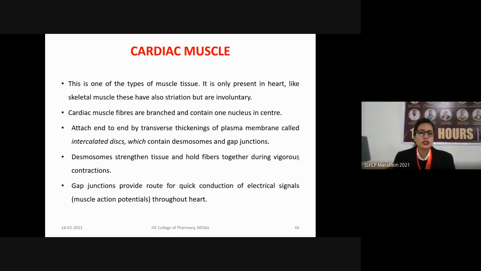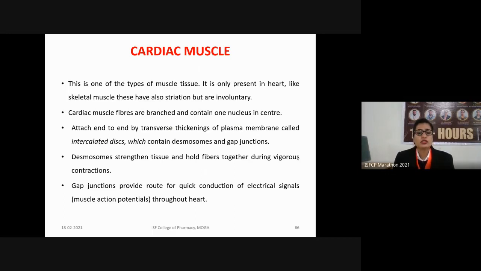So what are cardiac muscle fibers? These are branched and contain one nucleus in the center. The cardiac muscles also contain the intercalated discs. What are those? These are transverse thickenings of the plasma membrane inside the cardiac muscles. They contain the cell junctions that are known as desmosomes and the gap junctions.